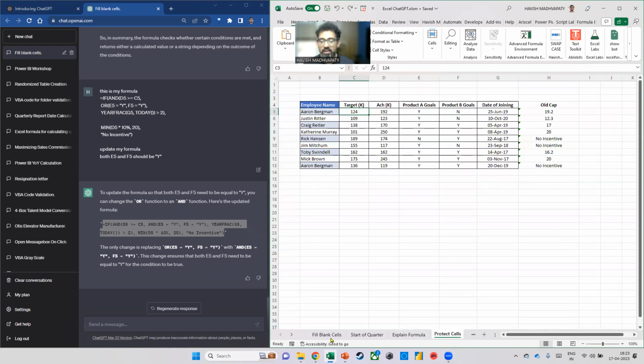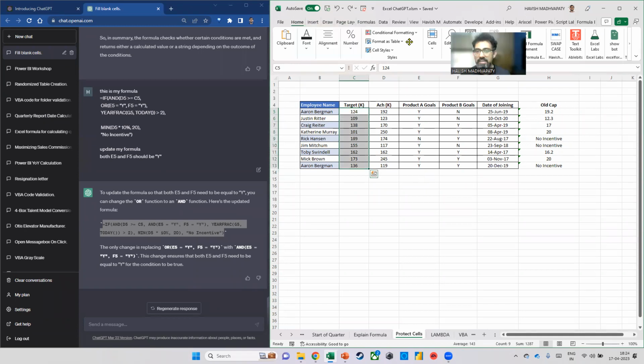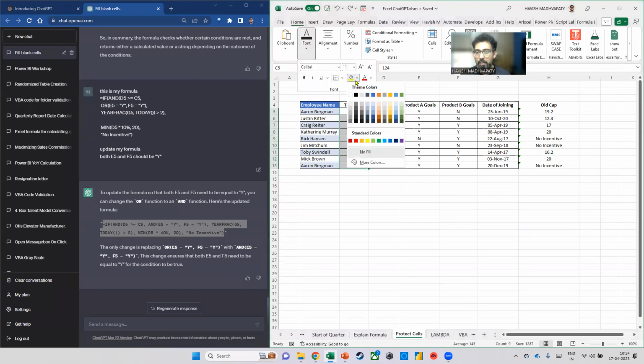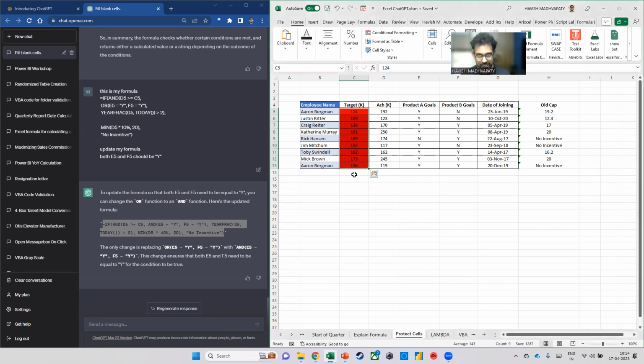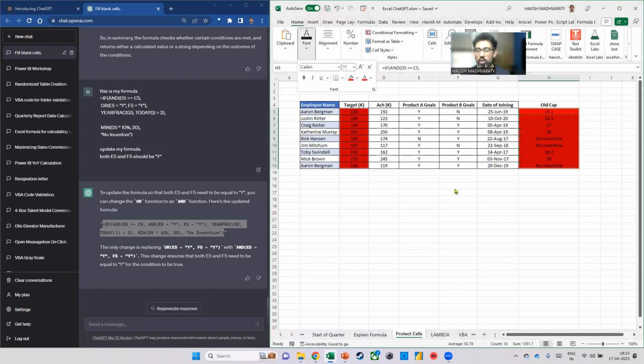Right? Okay. Now, so far I've been telling you things that work. Maybe let's do one example to see when it does not work. So what I have here is the same data. And my requirement is that I want to make one column locked. That means these cells that you see, everybody in column C, I'm just putting a color here. My objective is that a user should not be able to change these cells. Everything else in the sheet, they can change, except the target and except my formula, they should not be able to change anything.